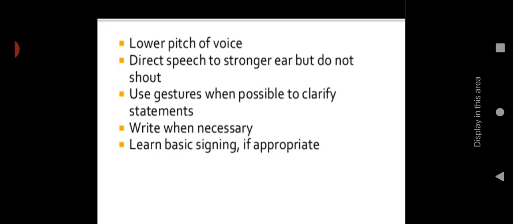Learn basic signing if appropriate. If you are working among hearing loss people, then you have to learn basic signing, how to communicate with hearing loss or deaf people. So this will help to improve the communication skill between nurse and patients. So these are the measures.